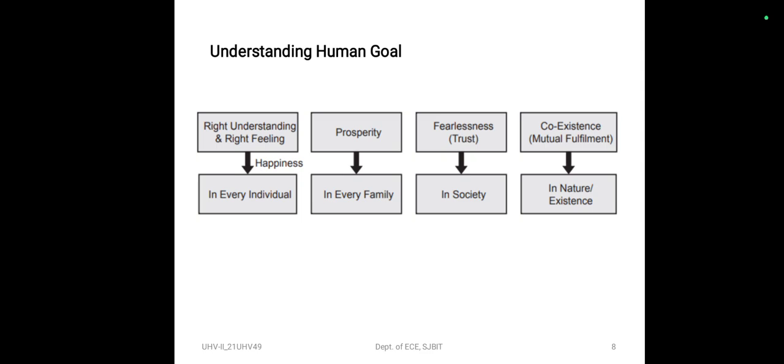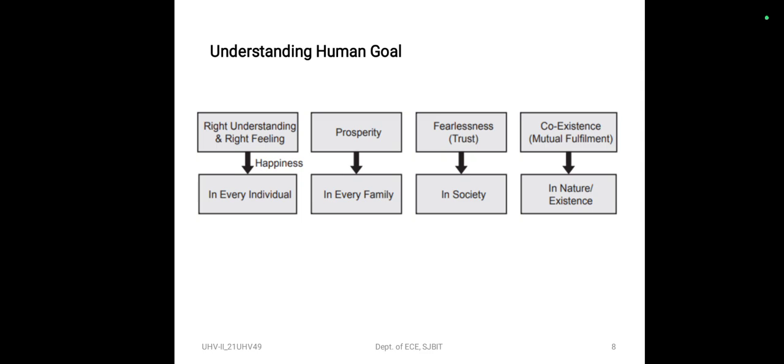Families of such individuals only can identify their need for physical facility, produce more than that, and ensure prosperity in the family. Prosperous families living together in a relationship of mutual fulfillment can ensure fearlessness based on trust among themselves. Such a society can ensure mutual enrichment with the rest of the nature, and it can lead to coexistence in nature or existence. This is the kind of society we want to now explore into.